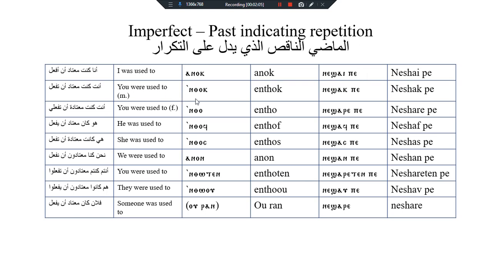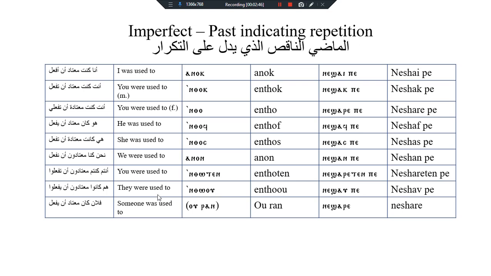Ensok means you. Ensok nishak be, you were used to. Ensok for masculine. Enso means you for feminine. Enso nishare be, you were used to. Ensof, he. Ensof nishaf be, he was used to. Ensos means she. Ensos nishas be, she was used to. Anon means we. Anon nishan pe, we were used to. Ensoten nishareten pe, ensoten means you for plural. Nishareten pe, you were used to.